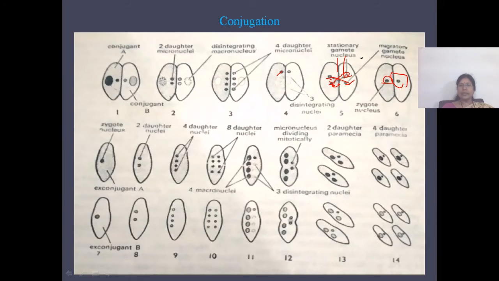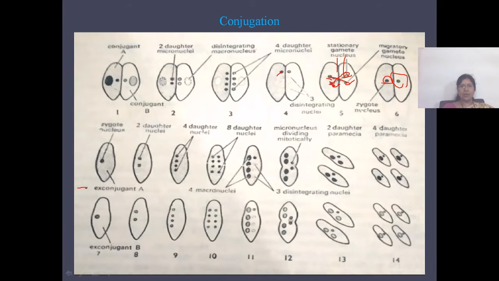Syncaryon is formed by the process called amphimixis, where the migratory male pronucleus fuses with the stationary female pronucleus. That fusion is called amphimixis, and the nucleus formed is called syncaryon. The zygote that is formed is called syncaryon. After formation of this syncaryon, later on, after 12 to 48 hours, they will depart from each other, and